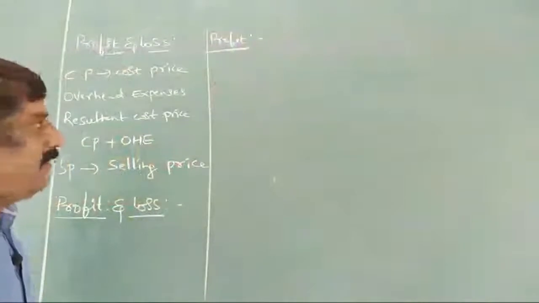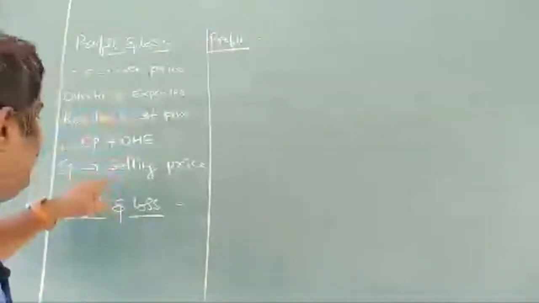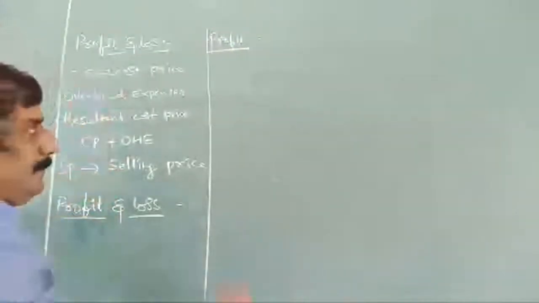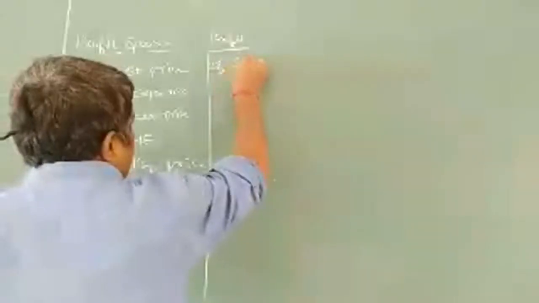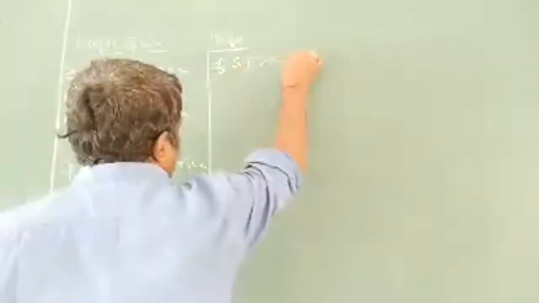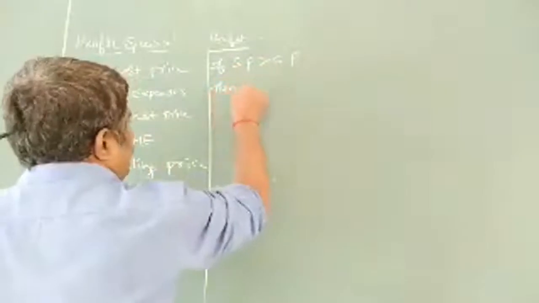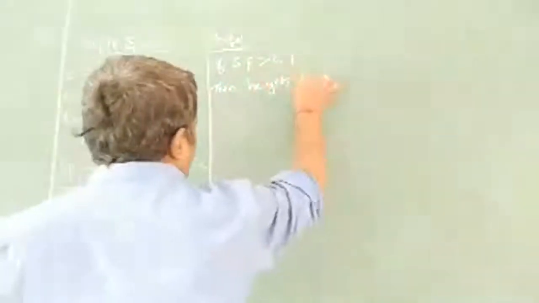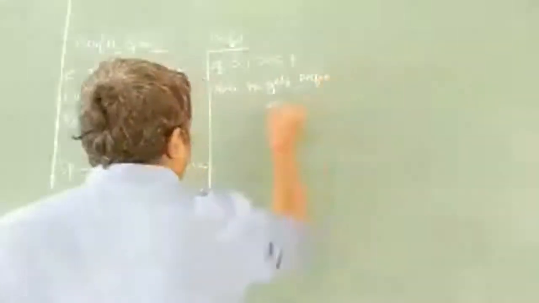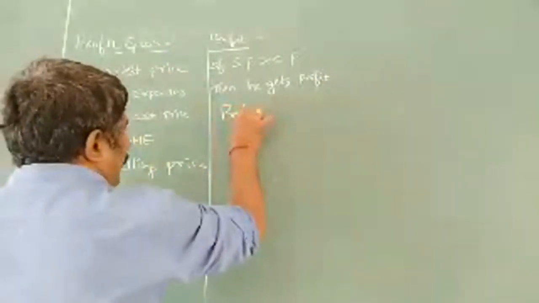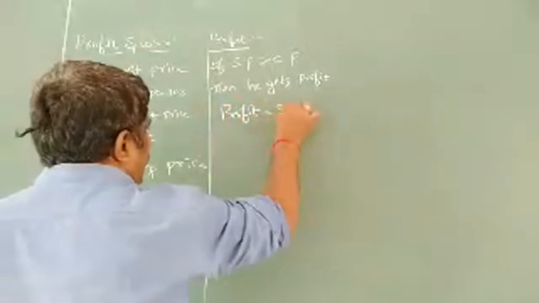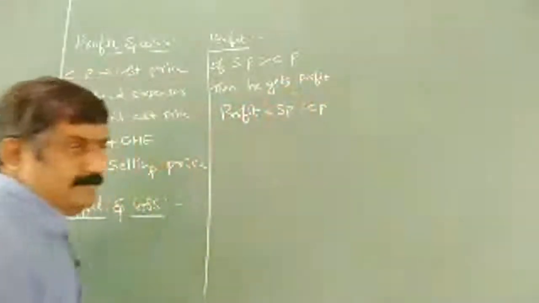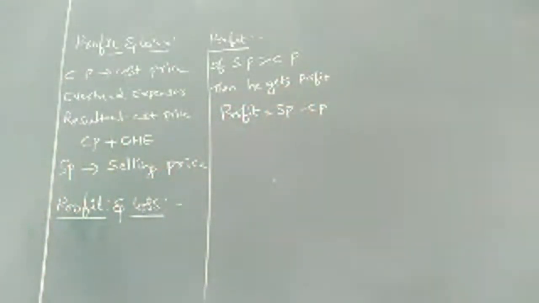Profit. When will he get profit? If selling price is more than cost price, SP is more than CP, then he gets profit. So what is the formula for profit? You can write selling price minus cost price.